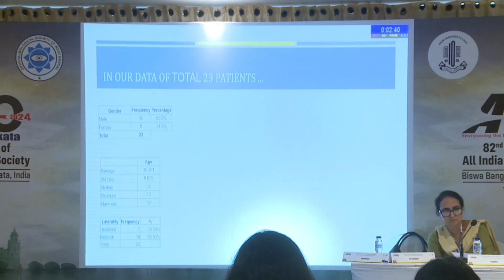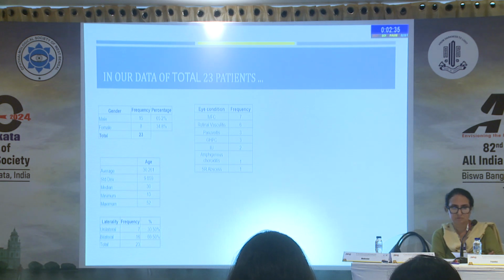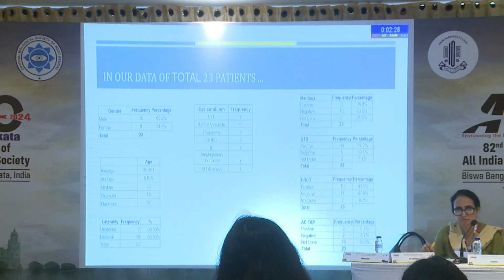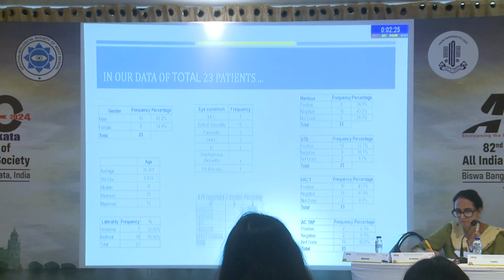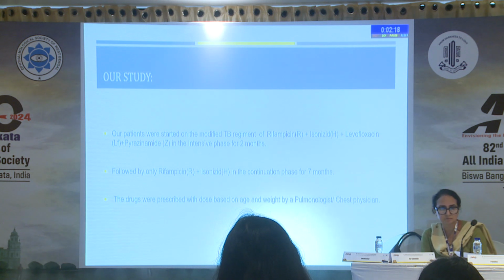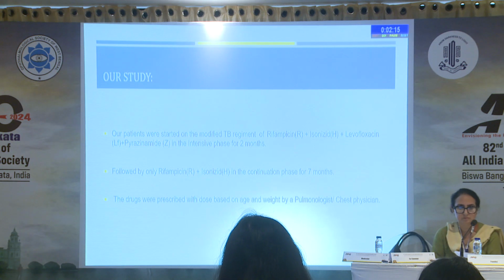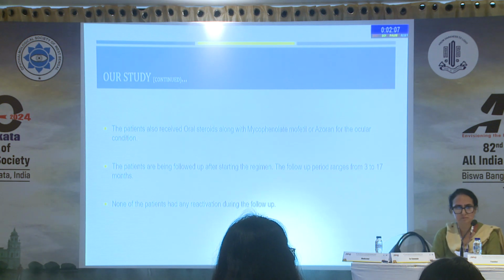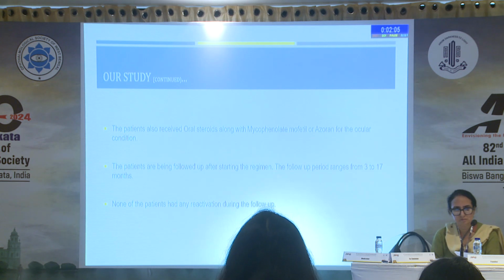Average age was 30. Majority of our patients were bilateral patients, and these are the uveitis conditions in whom TB was found, and TB was found based on these investigations according to the standard flow chart. The treatment was started by a pulmonologist, and it was based on the age and weight of the patient. The patient also received oral steroids and MMF or azoran from an ophthalmologic point of view for the control of inflammation.